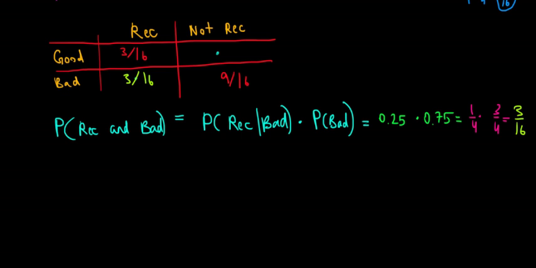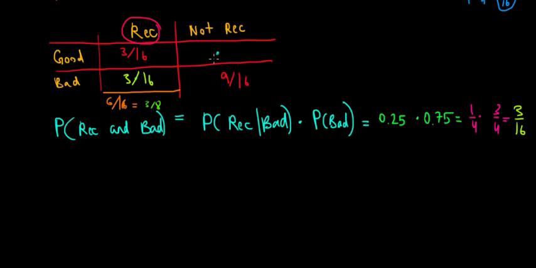And the probability of recommending a movie overall is going to be equal to 3 over 16 plus 3 over 16, and that gives us 6 divided by 16. If we simplify the fraction by 2, that's going to be equal to 3 over 8.